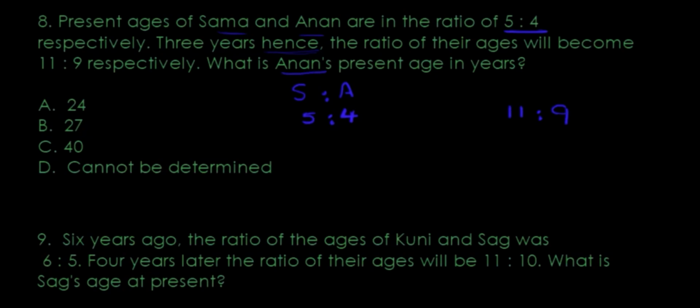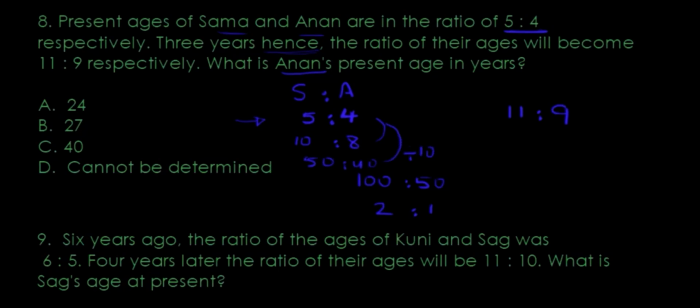One thing we want to understand is, if, for example, someone says 100 to 50, that could always be simplified. Divide both by 50, you get 2 to 1, right? Ratio is always in the simplest form. That means not necessarily that Sama is 5 years old and Anan is 4 years old, but that's the proportion of their ages. It could be that it was 10 and 8, and they simplified it to 5 and 4. Maybe it was 50 and 40, and they simplified it by dividing by 10. So we don't know what they've simplified it from.